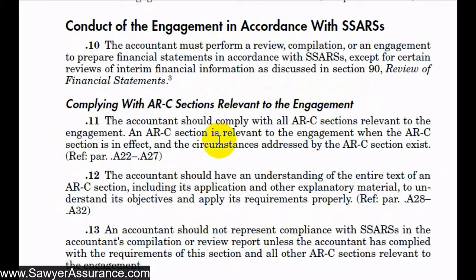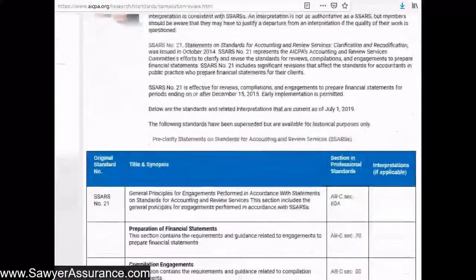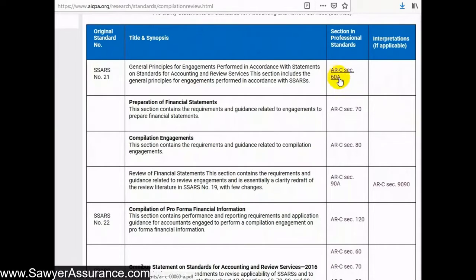So let's go to the website for the Statements on Standards for Accounting and Review Services, SSARS. So here we have the website where the preparation, compilation, and review standards are kept. And if you want to look at them more in detail, this is the website you can go to. So let's scroll down a bit here. We see what we're going through now is ARC section 60A, and this gives a general overview of the principles that are related to each of these types of engagements.